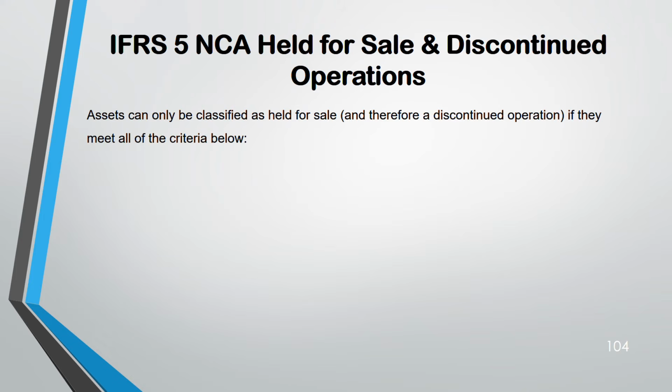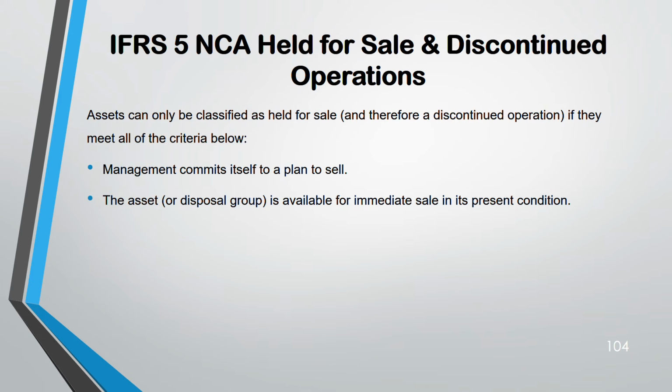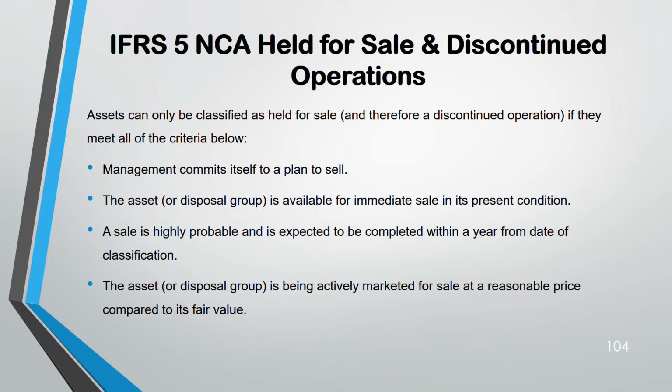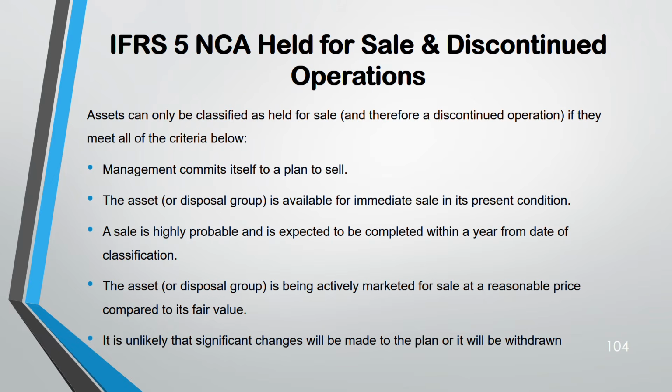For assets to be classified as held for sale, they need to meet certain criteria. All the criteria need to be met. These are the criteria. Management has to have commitment to sell. The asset should be in its present condition so that immediate sale could take place. Sale has to be highly probable, and it is expected that it will be completed within 1 year from the date of classification. The asset is actively marketed for sale and the price is reasonable when compared to fair value, and it is unlikely that significant changes will take place, and unlikely that the plan is going to be withdrawn. Okay.